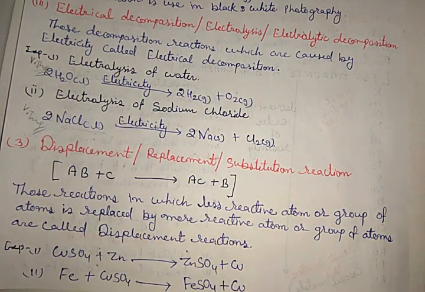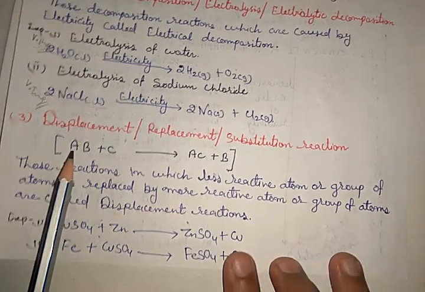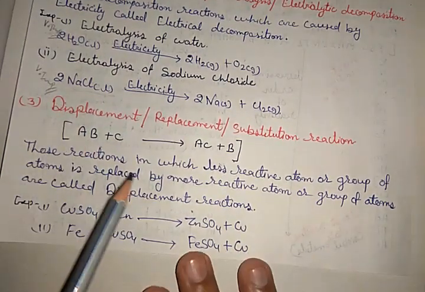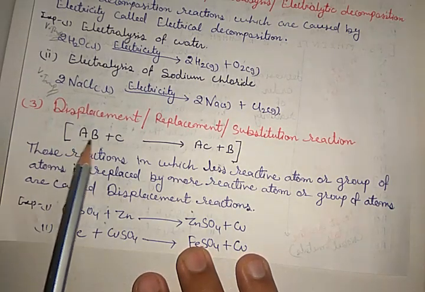So these are examples of decomposition reaction. These two and the thermal decomposition of the calcium carbonate are very important for the exam. Now the third one is displacement, or we can say replacement or substitution reaction. As you know, what is displacement? Displacement means replacing anything. Okay.